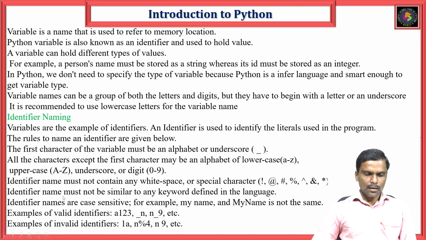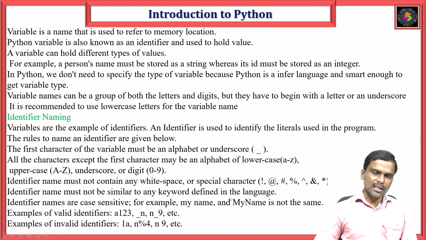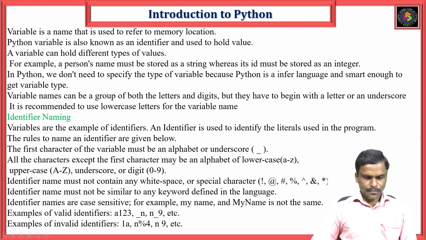The identifier name must not be the same as a keyword defined in the language. Just now we have seen around 35 keywords. The keywords cannot be used to name variables.